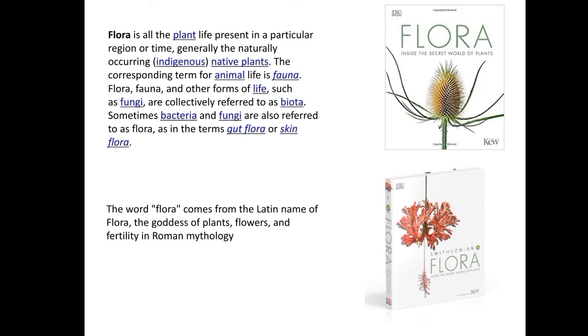They also have the descriptions of the plant, the habitat, the flowering time, and some notes on that particular plant.